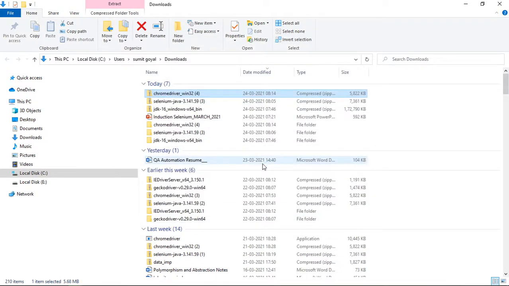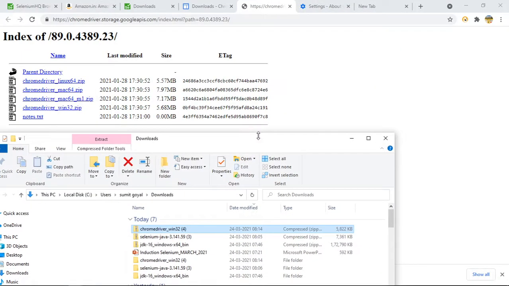By getting the exe, is there any way we can find out which version it is? Is it 89 or 90 or whichever?